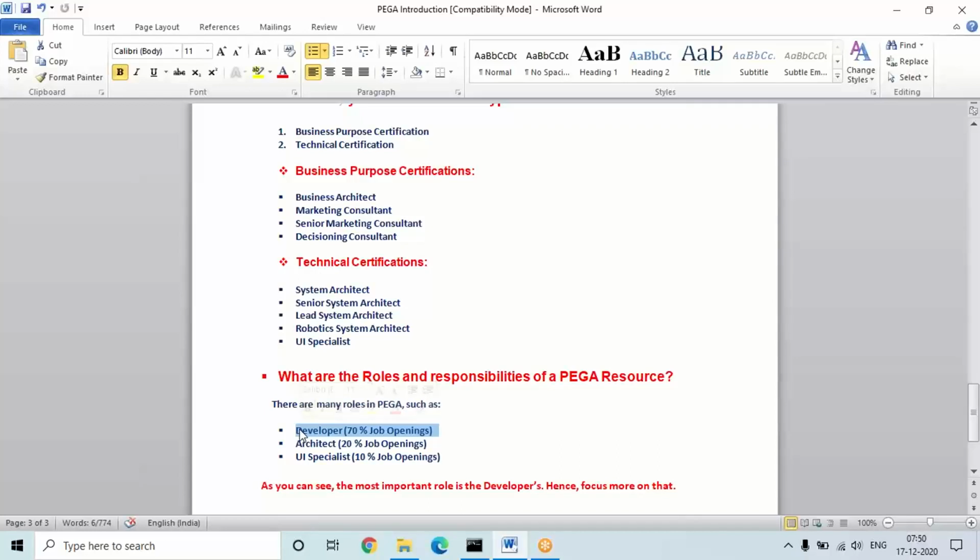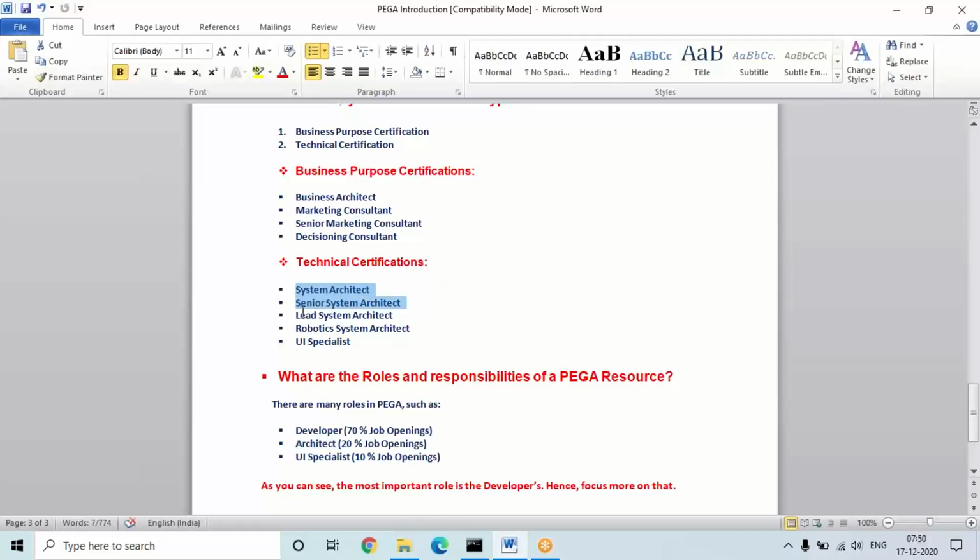Okay, because 70% to 80% of the jobs will be on this part only. So even though Pega has many other things, what you are going to concentrate on, with your position or level, is only these two: system architect and senior system architect.